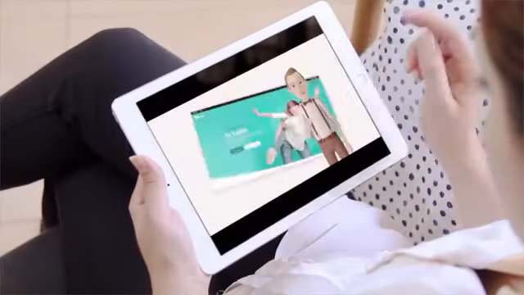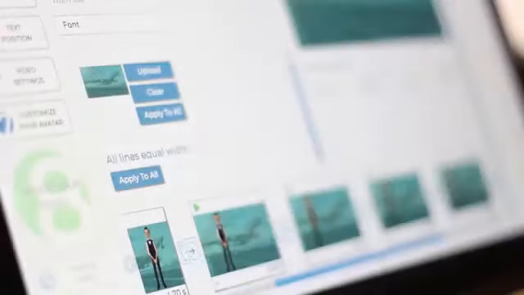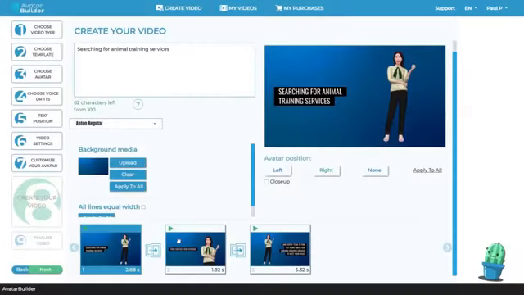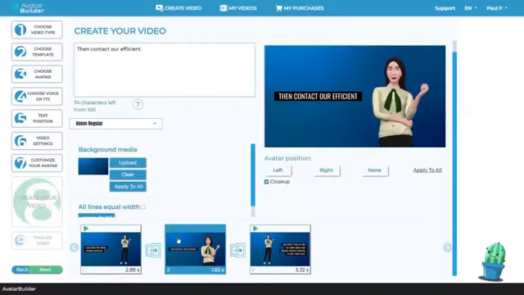Effortlessly change fonts, animations, backgrounds, and slide transitions to suit your needs with our intuitive, easy-to-use user interface. And the best part? There are no limits. You can create unlimited videos and get unlimited access to everything for a low one-time price on this page.